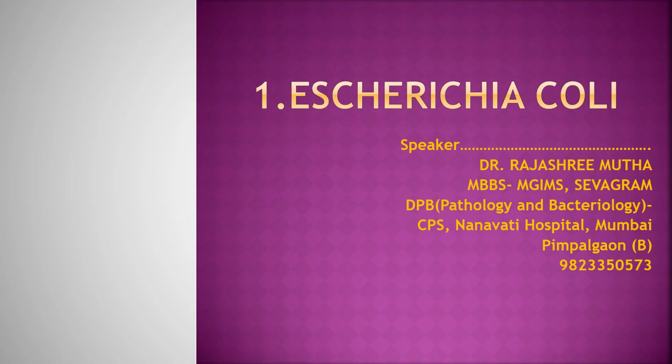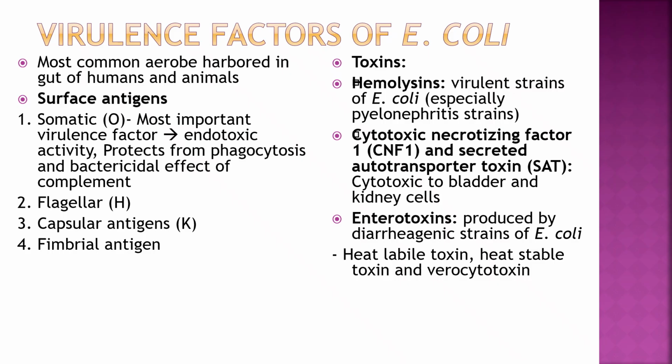Let's study E. coli, Escherichia coli. So virulence factors: most common aerobe harbored in gut of humans and animals. Surface antigen, somatic O, most important virulence factor, endotoxic activity, protects from phagocytosis and bactericidal effect of complement. Second, flagellar antigen, capsular antigen K and fimbrial antigen.